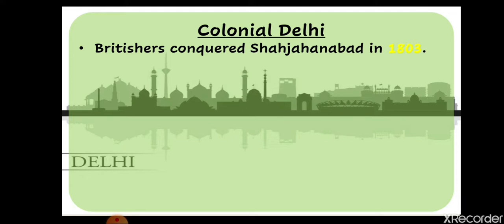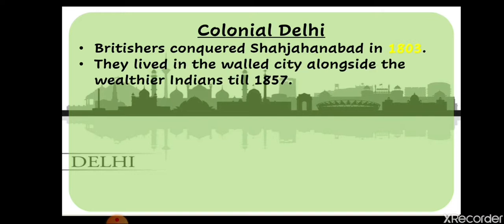The British conquered Shah Jahanabad in 1803. Shah Jahan built Shah Jahanabad in 1639, and the British conquered it in 1803. They lived in the walled city alongside the wealthier Indians till 1857. That means the Indians who were in favor of the Britishers were the only ones allowed to live in Delhi, and the Britishers lived with those rich Indians in the walled city.